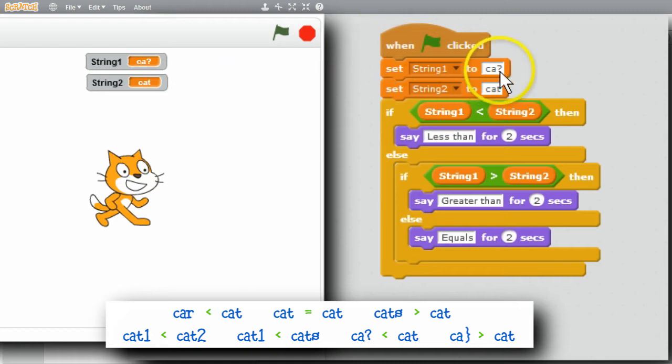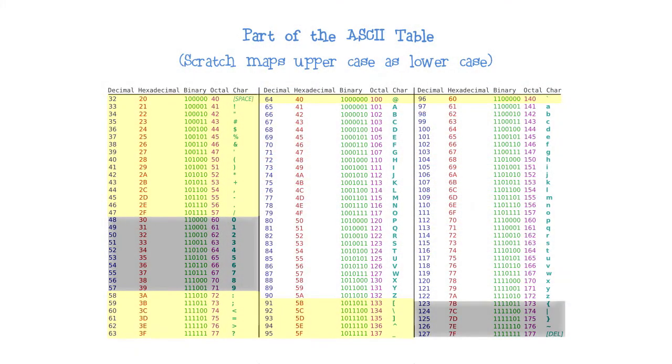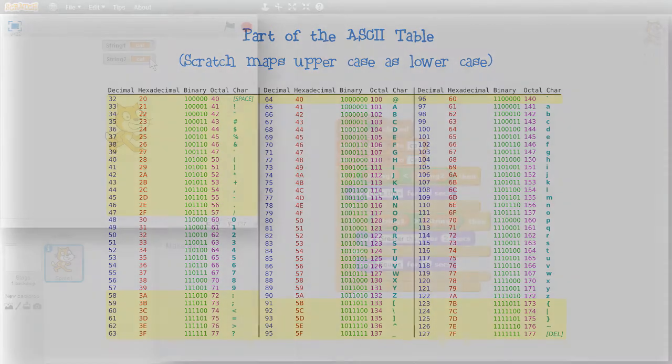If I change question mark to a curly brace and run, CA curly brace is greater than cat. Some special characters are before the letters, some special characters are after the letters. If you need to know how special characters are sorted, look online for the ASCII table that shows the order of all supported characters and more.